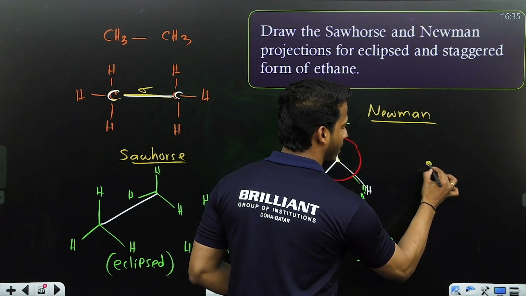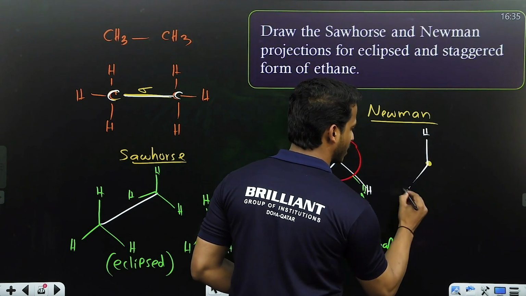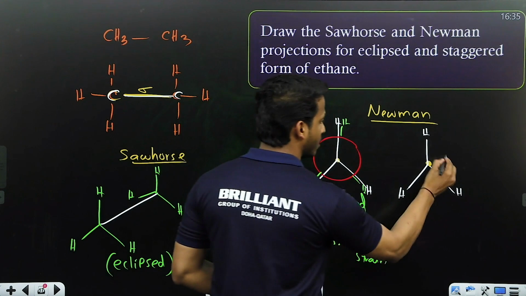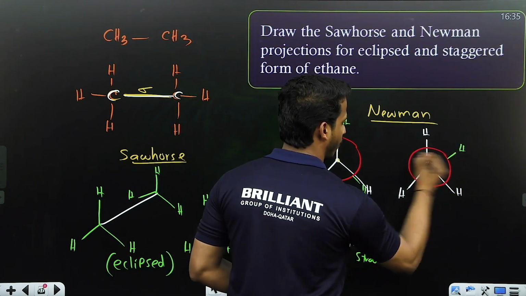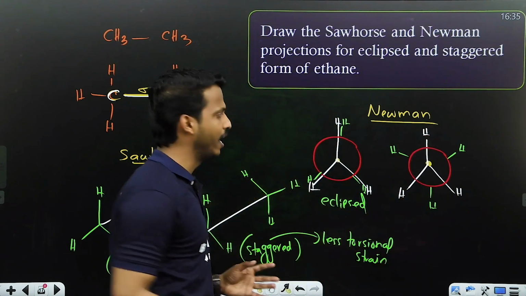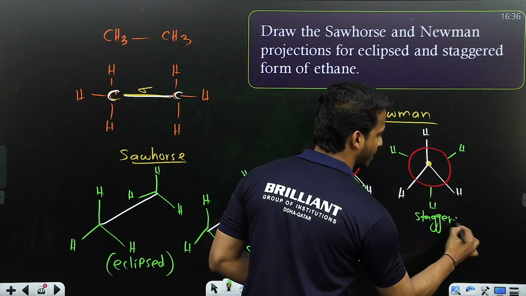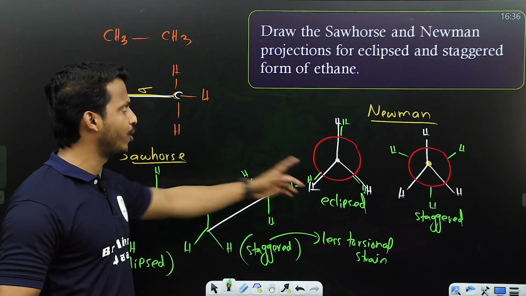The front carbon he expressed by a dot in which 3 hydrogens are there. The back carbon he expressed by a circle in which 3 hydrogens are far away, and this is the most stable. See, there is no repulsion, very free. This is called which form? Staggered form.